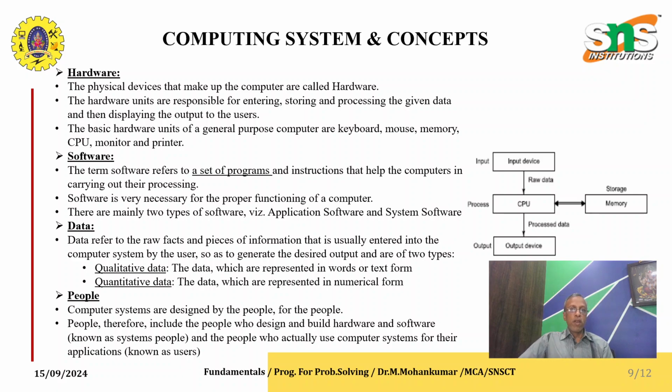So a computing system has four main parts: one is hardware, another is software, then data, and the user.